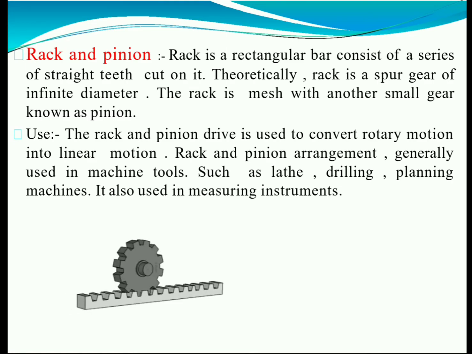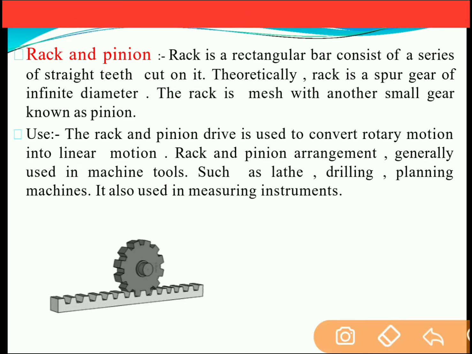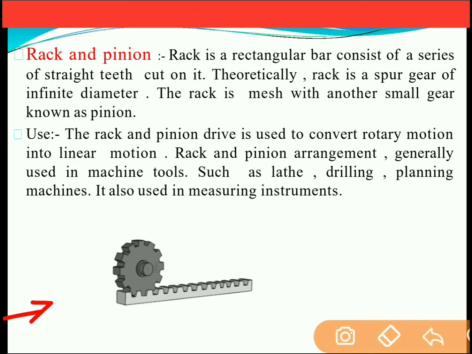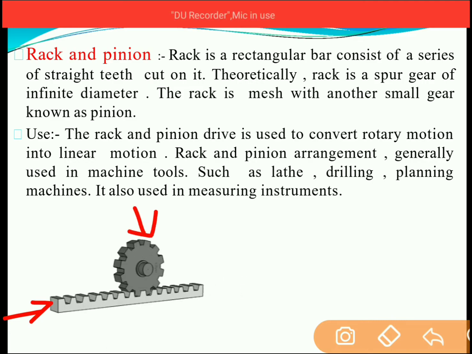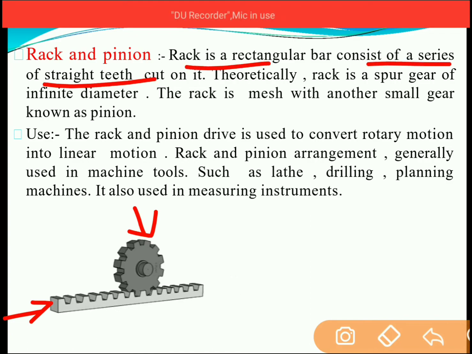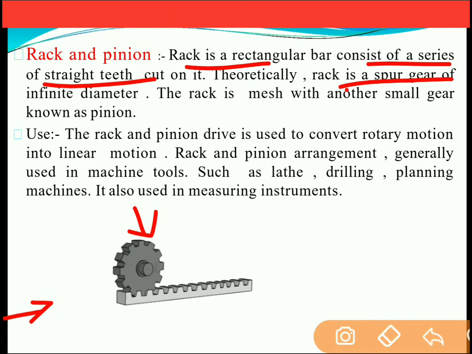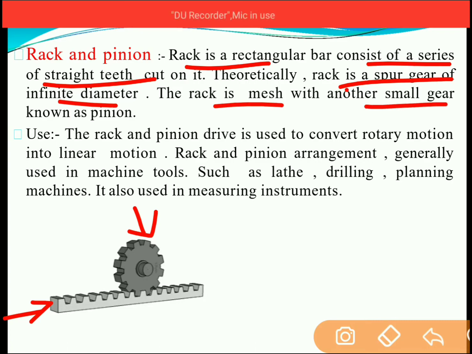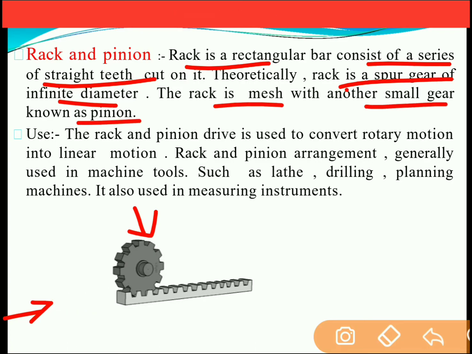Rack and pinion. You can see the figure of rack and pinion over here. Rack is a straight line or gear with infinite diameter, and pinion is of circular diameter. A rack is a rectangular bar consisting of a series of straight teeth cut on it. Theoretically, a rack is a spur gear of infinite diameter. This rack is in mesh with the small gear, which is considered as the pinion.